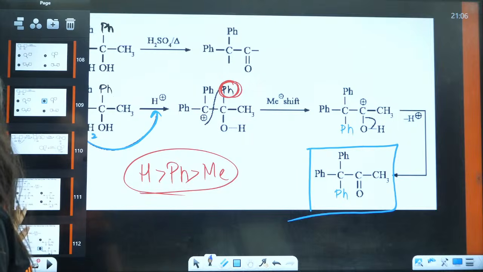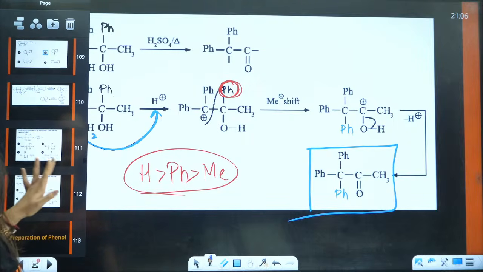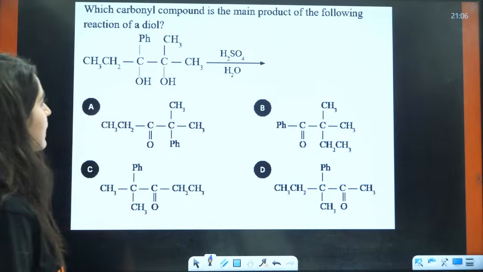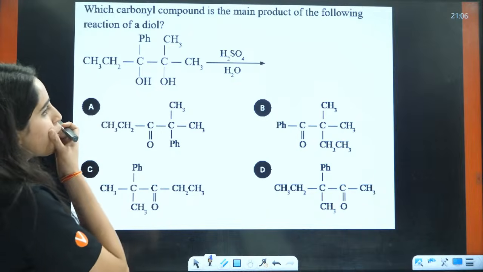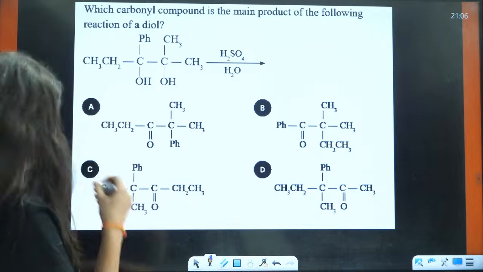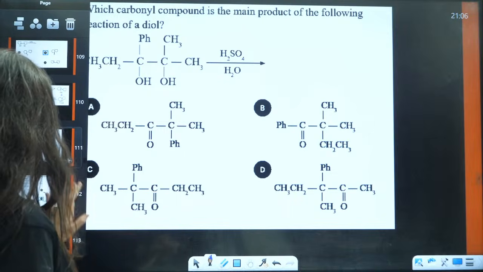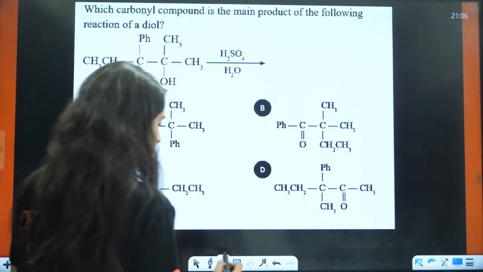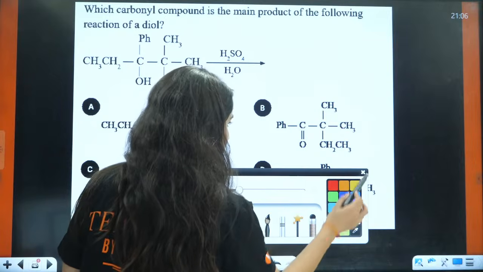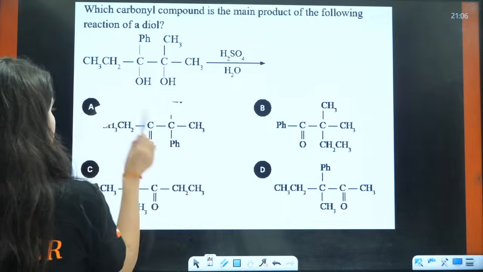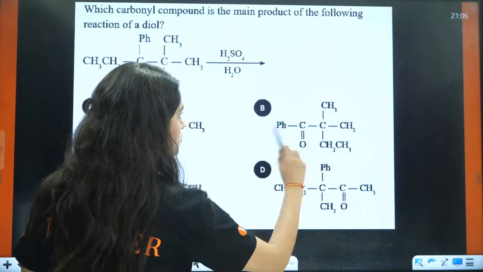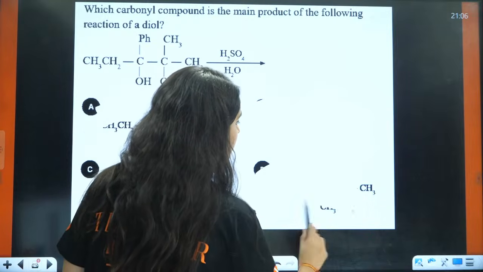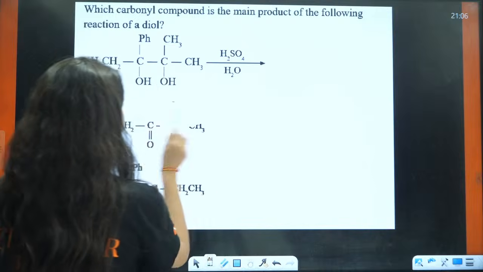Now, next is this question, right? Here first thing is which OH will be attacked here, right? Which OH will be attacked here? So now which OH will be attacked here? So I'm just erasing this thing here because I'm going to write the full mechanism here, right? Okay.